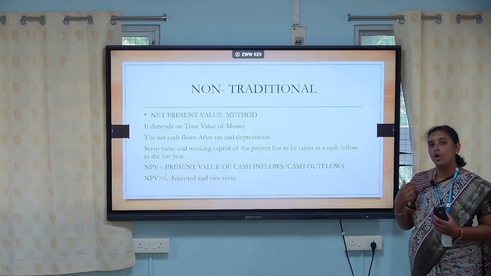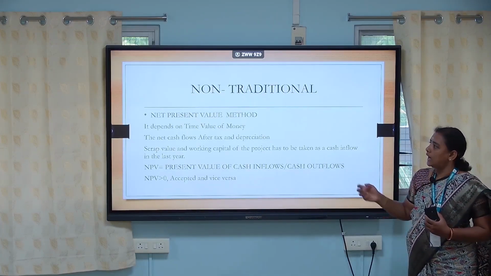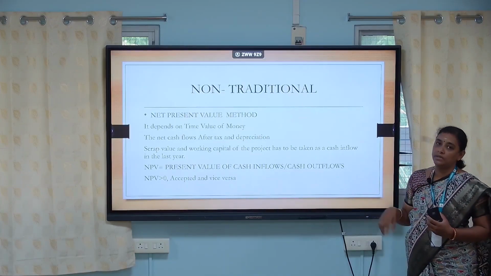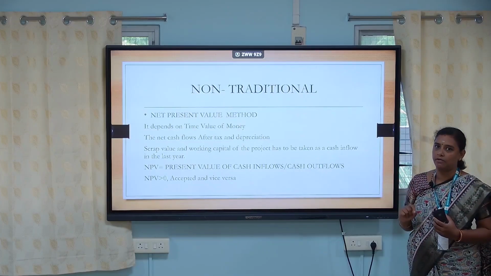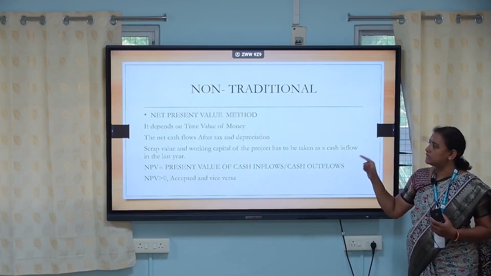Next we move on to the non-traditional methods. Non-traditional methods means modern methods. Under this, the first one is the net present value method. So the net present value method depends on the time value of money. As I already said, money has a time value. So it takes into consideration the time value of money. So what is this in the sense?